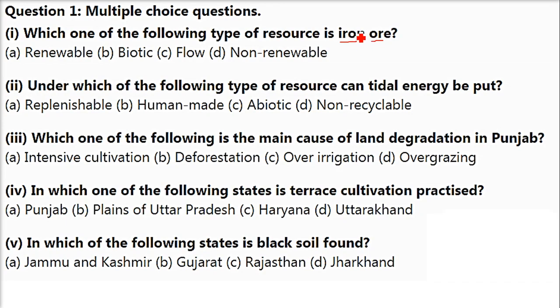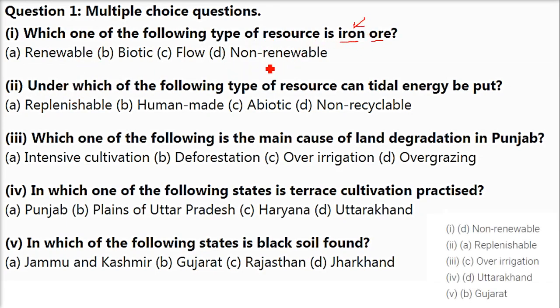Iron ore is a dhatu. It's a metal, so it's a non-renewable type of resource. Under which of the following types of resources can tidal energy be put? Jwar urja, tidal energy. The answer is